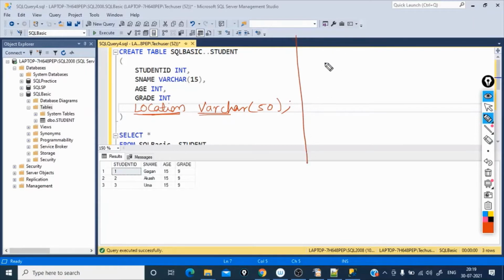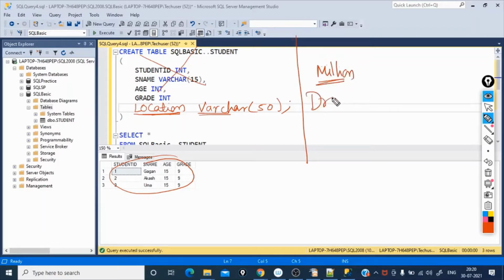One solution is I can drop this table, like delete this table and then recreate one more table with this column. For our situation, this is fine because we hardly have any records, just 3. We can enter them again. But in the real world, we will be having millions of rows of data in the table. So we can't just go ahead and drop the table and recreate it. It is not at all recommended. So is there any workaround for this?